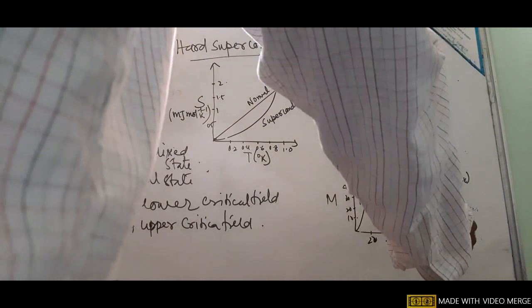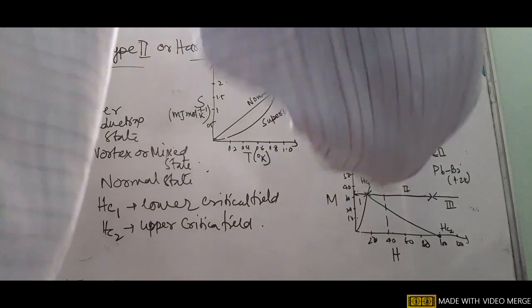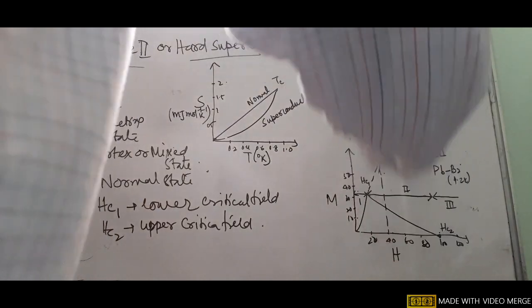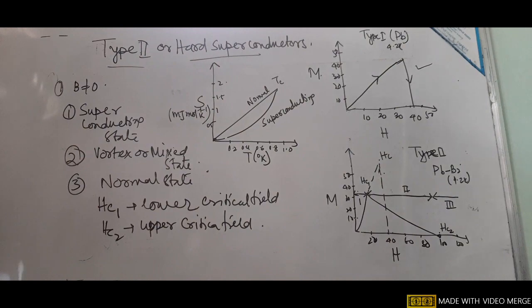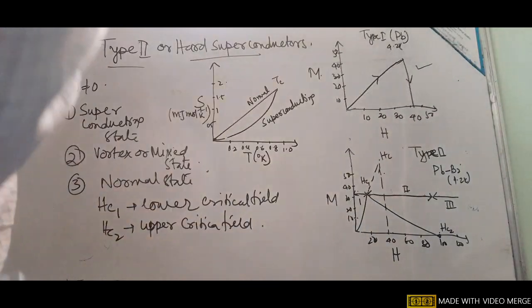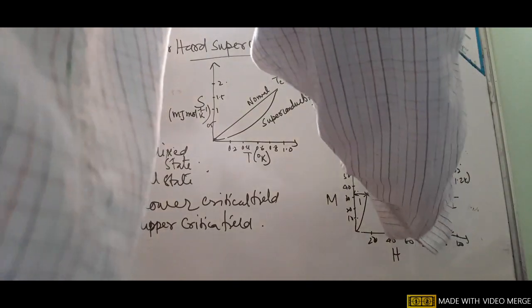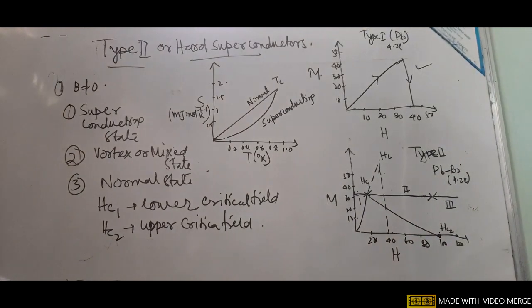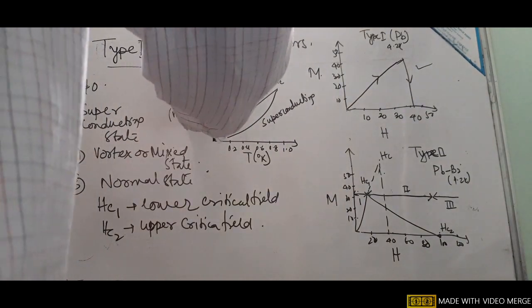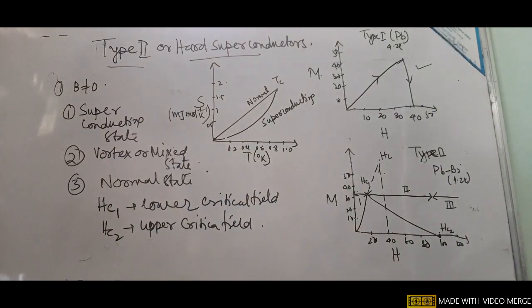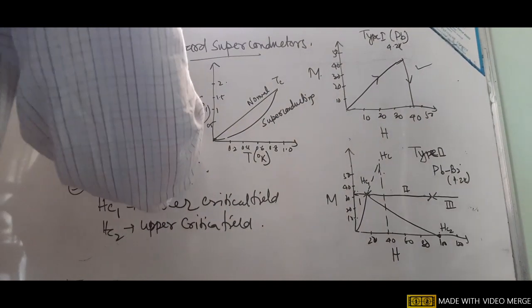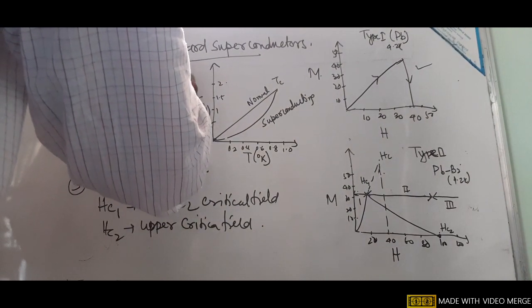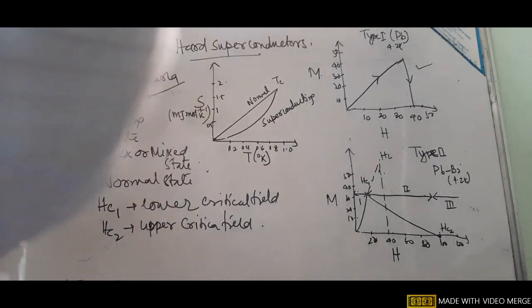Gradually the flux density inside the conductor becomes non-zero and it will not show any Meissner effect. So the Meissner effect is not strictly followed between HC1 and HC2. In the case of type 2, which is considered the hard superconductor, the maximum magnetic field obtained till now is 150 Tesla.